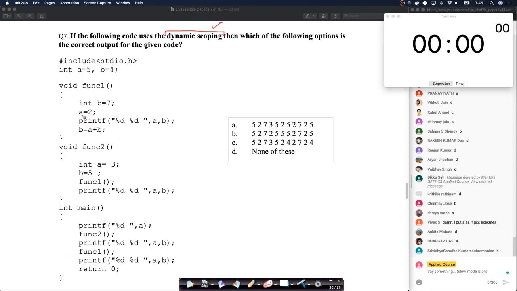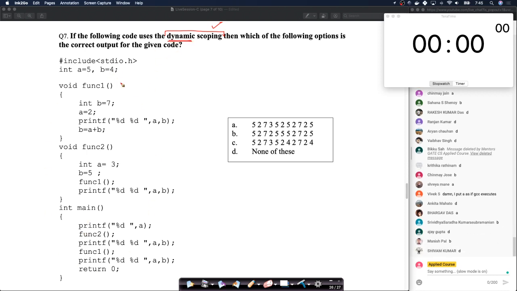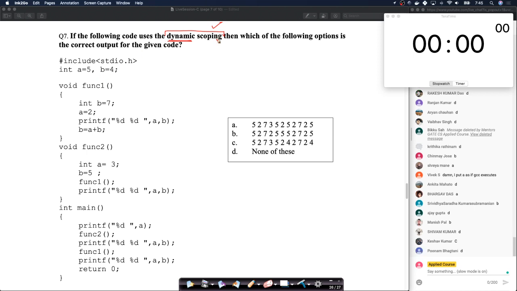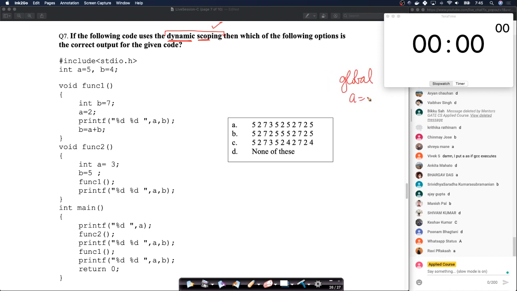So that's why I have mentioned earlier also that if you input this code to a modern C compiler, C does not use dynamic scoping. That's the tricky part here. So if you put it into a code, you won't get this answer. So you have to assume dynamic scoping. So you have A and B as global. Let's write down the whole flow. You have global A equals 5, B equals 4. This is the global scope, right?